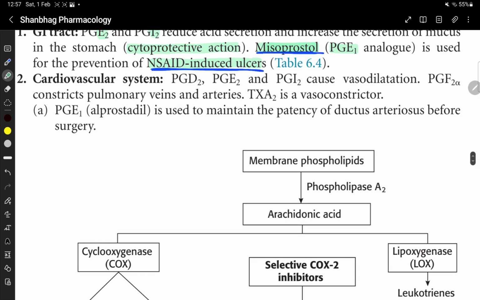Cardiovascular system. PGD2, PGE2 and PGI2 cause vasodilation.